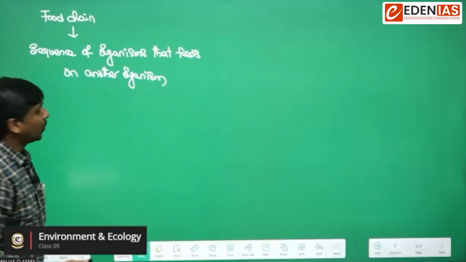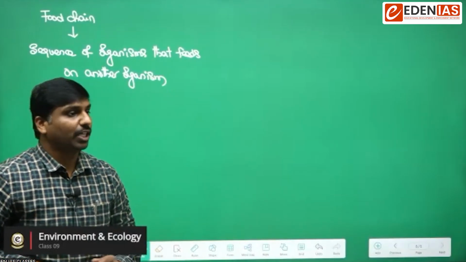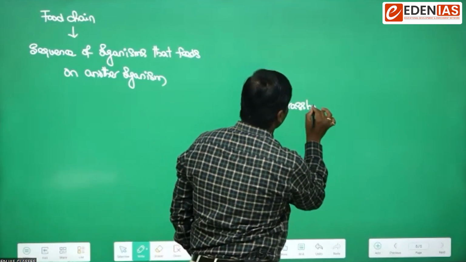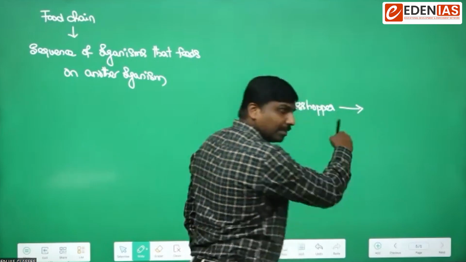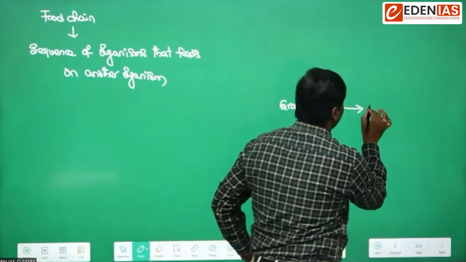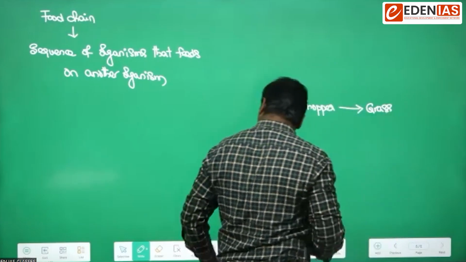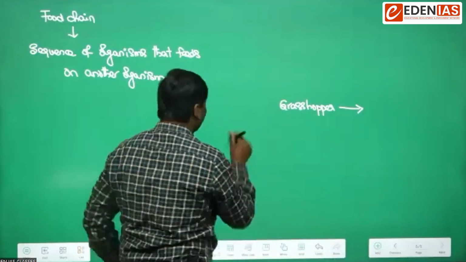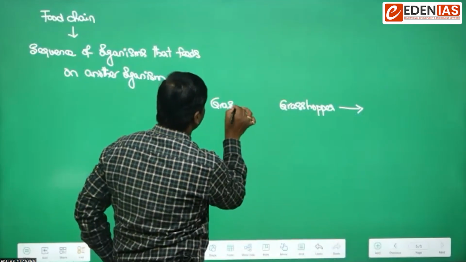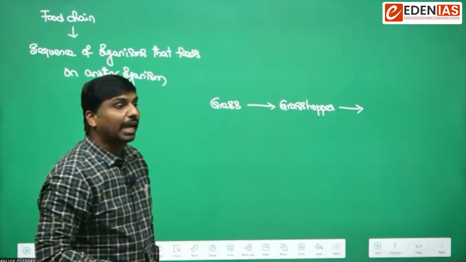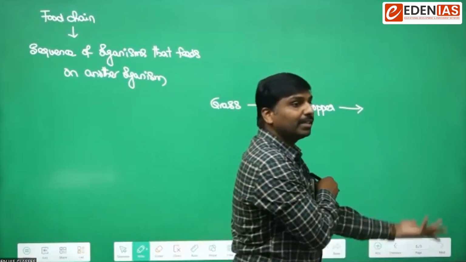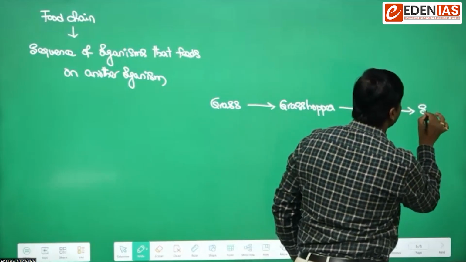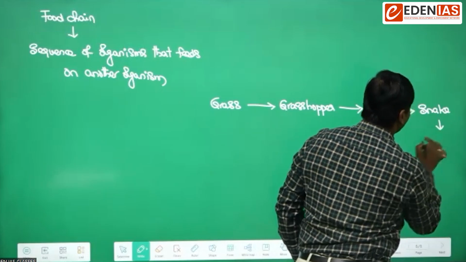Let's take an example of a food chain. Assume there is grass, and the grass may be eaten by a grasshopper, and a grasshopper can be eaten by, let's say, a frog, and a frog may be eaten by a snake, and a snake may be eaten by a hawk.